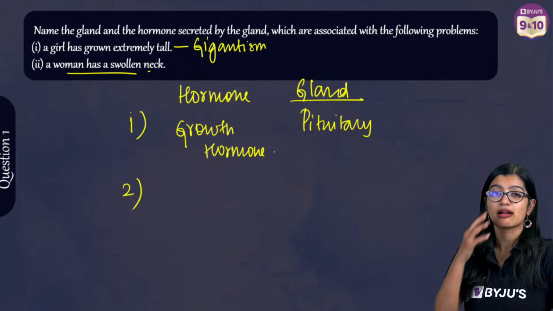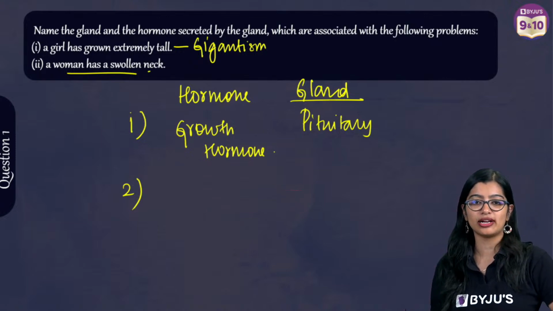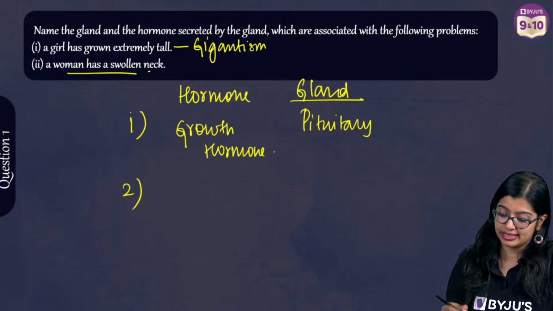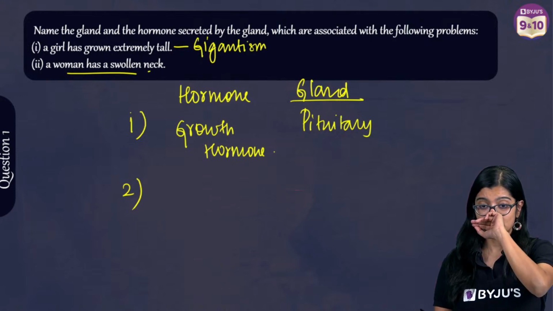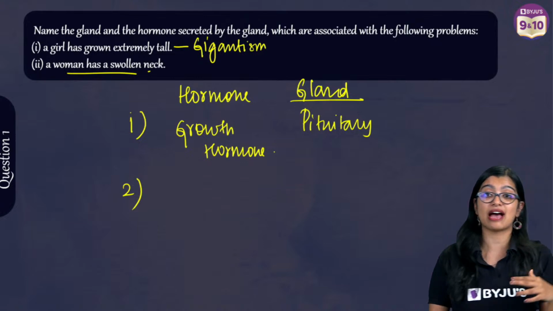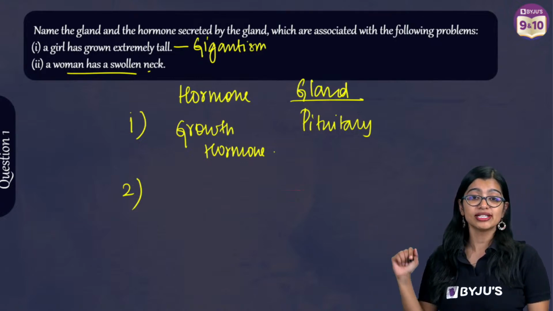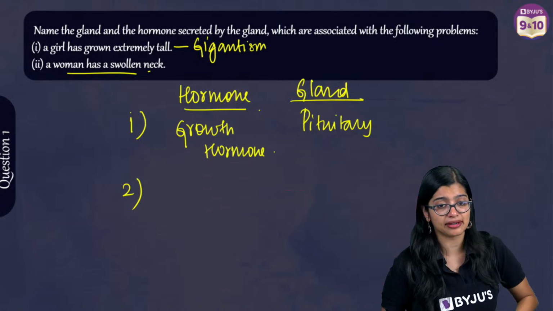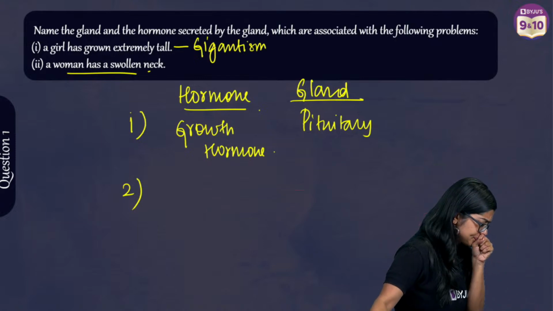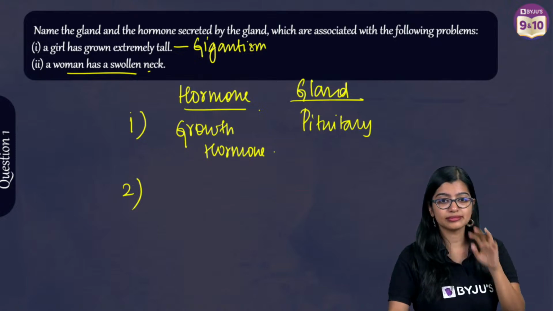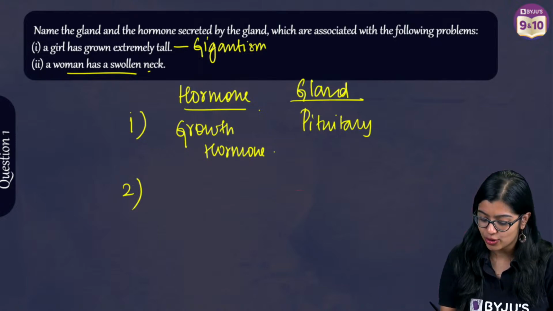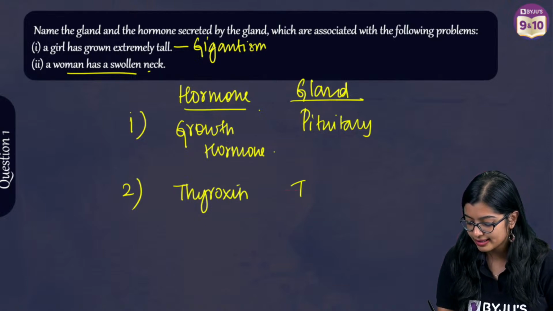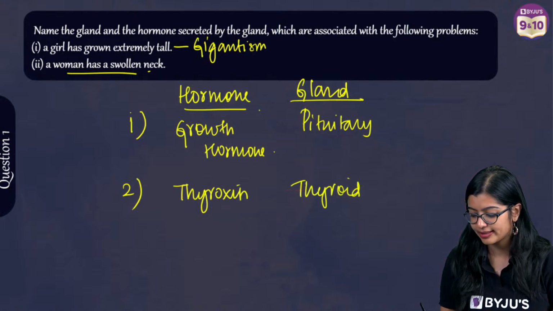A woman has a swollen neck. Now what has happened? Deficiency of iodine. Very good. She is having deficiency of iodine, as a result of which she is having goiter. What is the question? The question is, what is the hormone and what is the gland? Very good. This is thyroxine, and this right here is the thyroid gland.